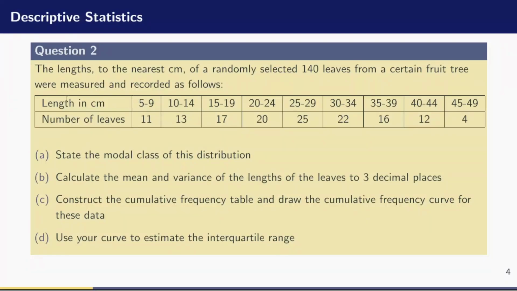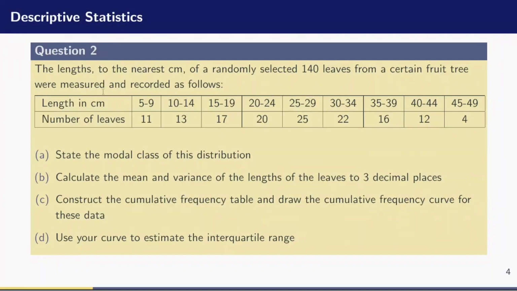We have been asked: A, state the modal class of this distribution. B, calculate the mean and variance of the length of the leaves to 3 decimal places. C, construct the cumulative frequency table and draw the cumulative frequency curve for this data. D, use your curve to estimate the interquartile range.